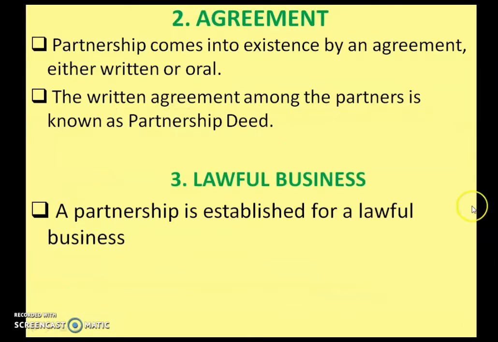Now agreement. Next feature is agreement. Partnership comes into existence by an agreement. It can be either written or oral also. A written agreement is known as partnership deed. A partnership is established for a lawful business. So you have to remember that only a lawful business is allowed to run.